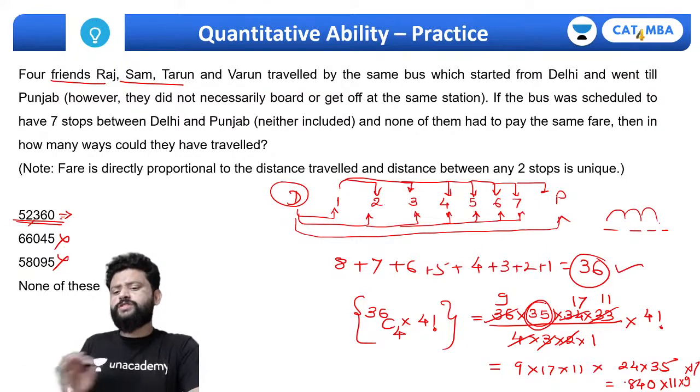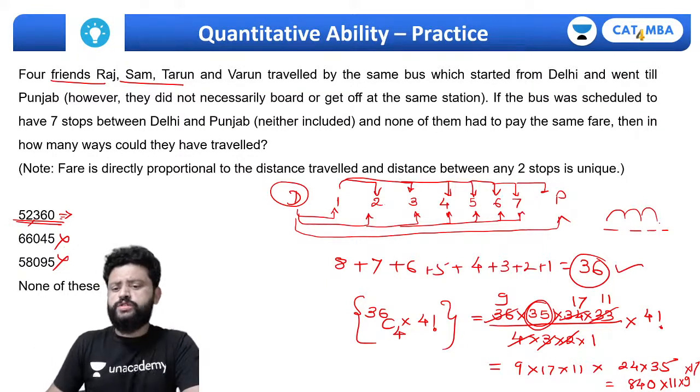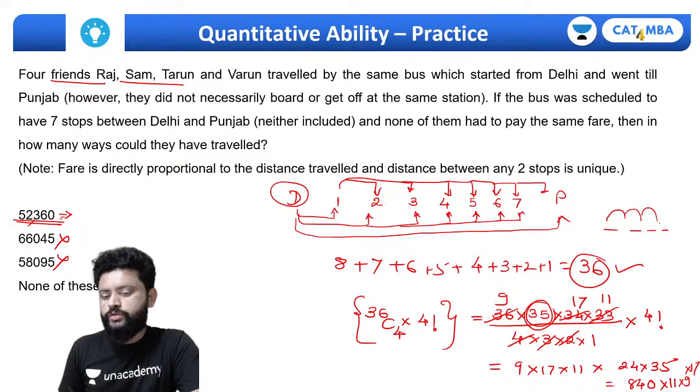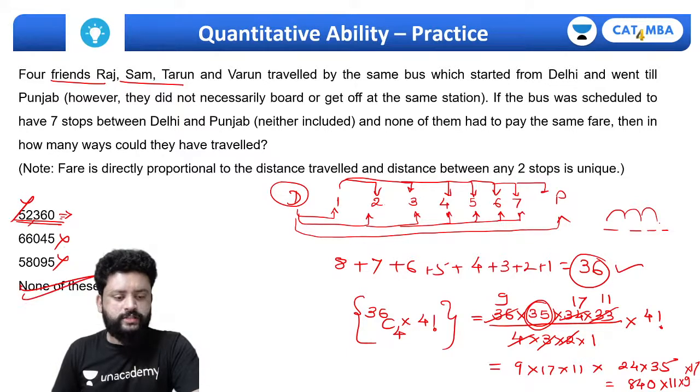So even if you approximate it, 10 times this will be 8,400. Again 10 times, it will be close to 84,000. So definitely this is not going to be the answer. It's too much small. So the answer is none of these here.